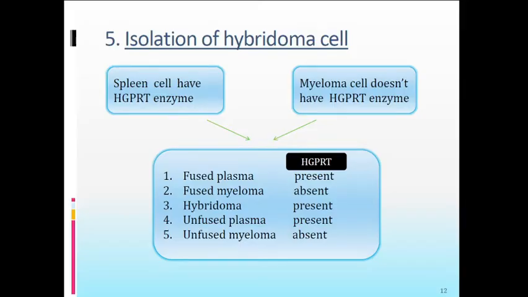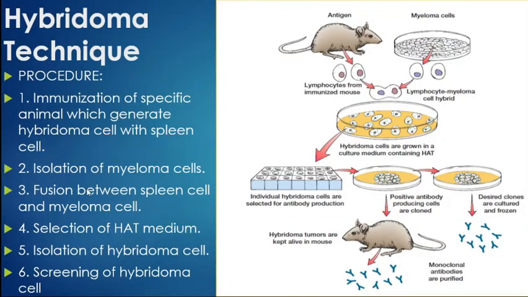Understand? Okay, so this is about how we can isolate the hybridoma cell. So the fifth stage is completed, that is the isolation of the hybridoma cell. Now the hybridoma cell is isolated, and all the remaining cells are removed. Now this hybridoma cell is subjected to the antibody production process.